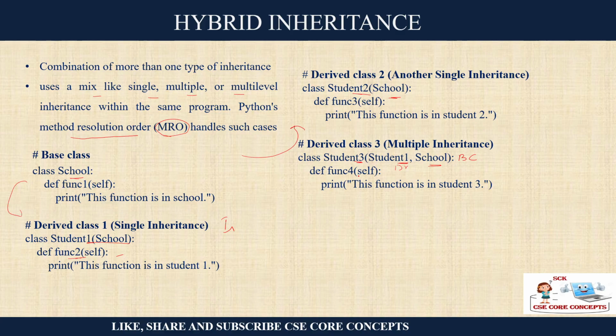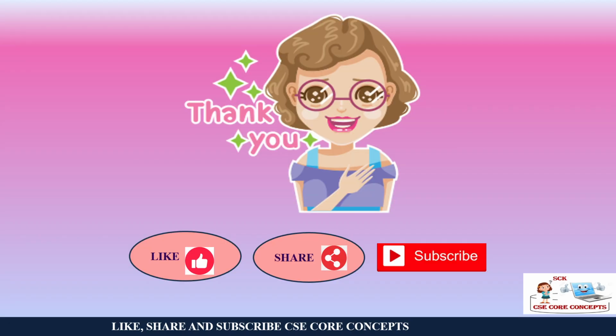There is a multiple inheritance also here, because you are deriving from two classes. There is a single inheritance. So when more than one type of inheritance is used, it is called hybrid inheritance. Rest all are the same. The properties are the same, you can use the functions and methods of the parent class. I hope you understood the types of inheritance.